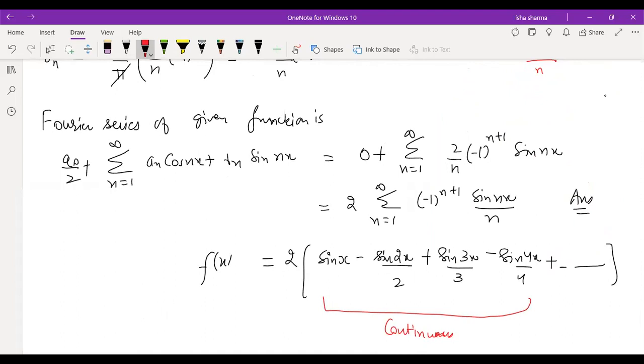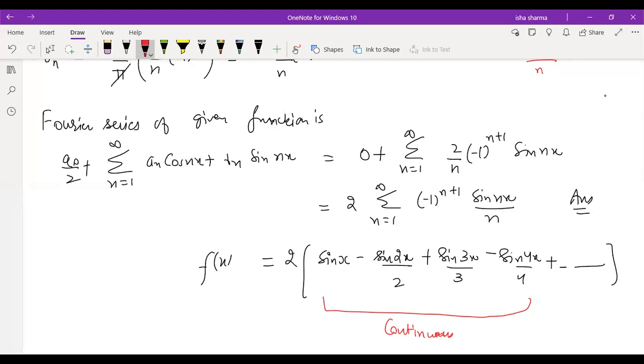If you just consider the first term, sin x, that will be a very poor approximation of your function fx. If you consider the first two terms, that will also be a poor approximation, but better than sin x. Infinitely many terms need to be added to give you the generating function fx. So the more terms you include, the closer you approach your function fx.